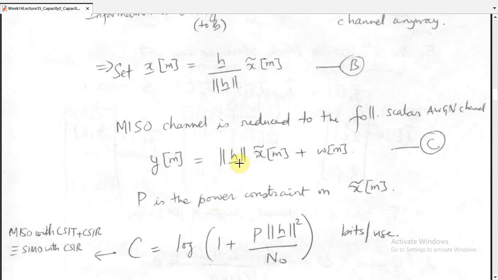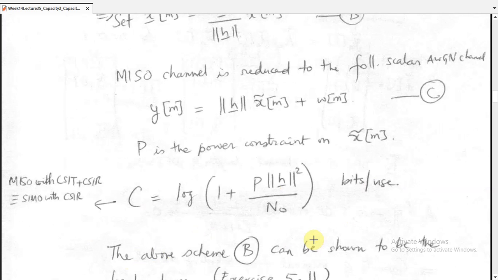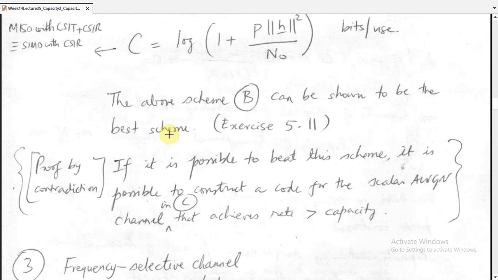So such a channel is reduced to a scalar AWGN channel. y[m] would be equal to norm h times x tilde[m] plus w[m]. Now P is the power constraint on x tilde[m]. So the capacity would again be given by this SNR. So MISO with channel state information at the transmitter plus channel state information at the receiver is equal to SIMO with CSIR. These two values of capacity for MISO and SIMO will be the same under these conditions. So the above scheme can be shown to be the best scheme.